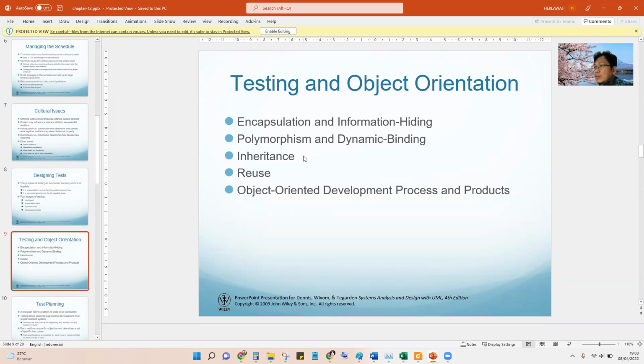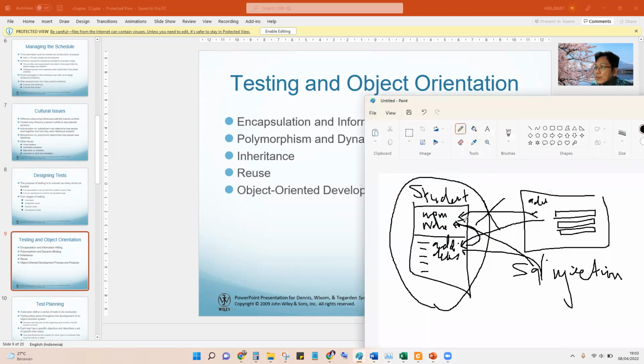I don't know whether Presiden University teaches inheritance or not. Reuse is the use. Because this is encapsulation, we can reuse this class for another module. We can reuse it because if we copy and paste it to another place, we do not need to code again.